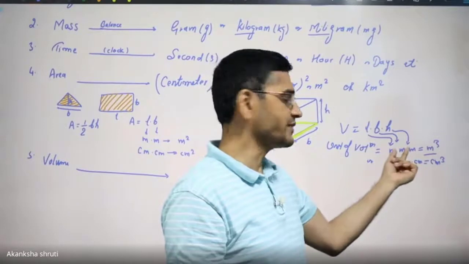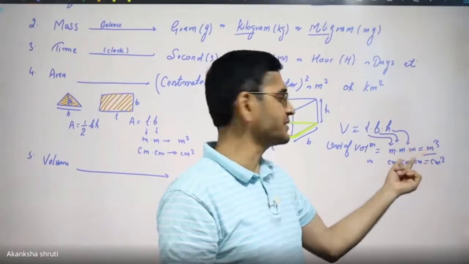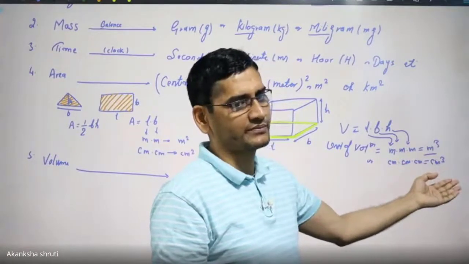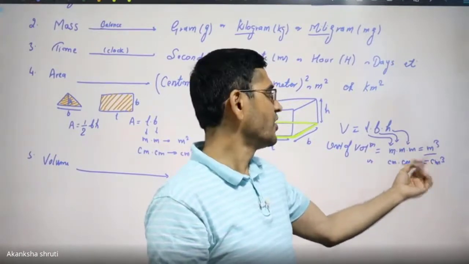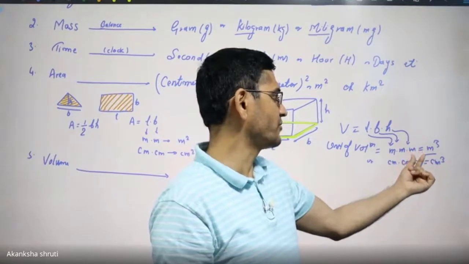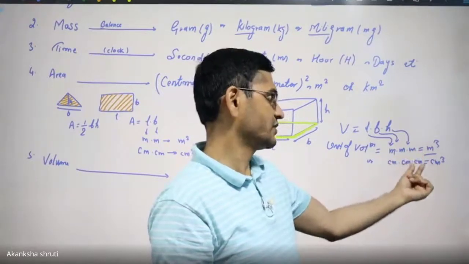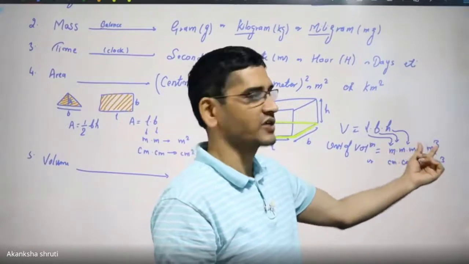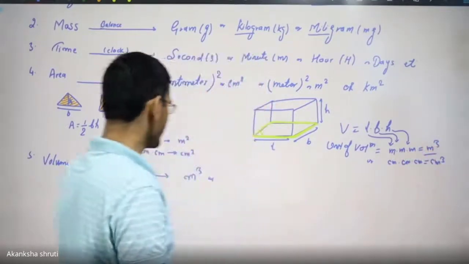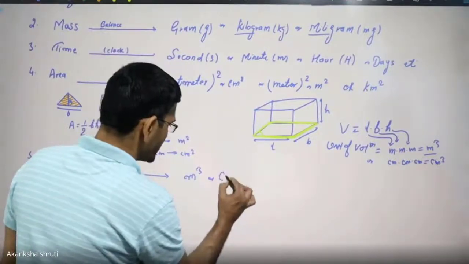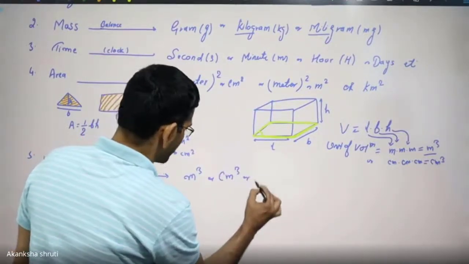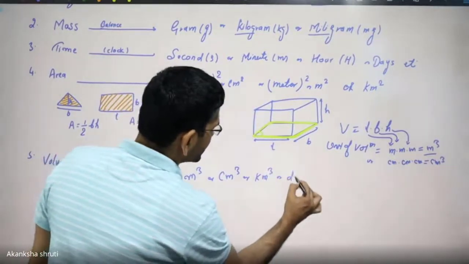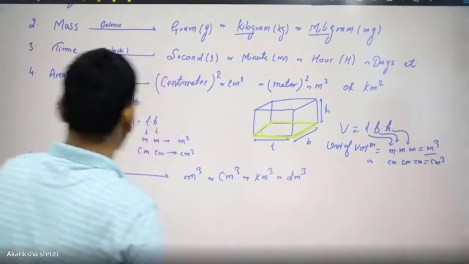Even if two are given in meter and the third in centimeter, convert the first two into centimeter and write all in centimeter cube, or convert the third one into meter and write the unit as meter cube. So it can be meter cube, centimeter cube, or even kilometer cube, decimeter cube, or decameter cube. That we will learn later.